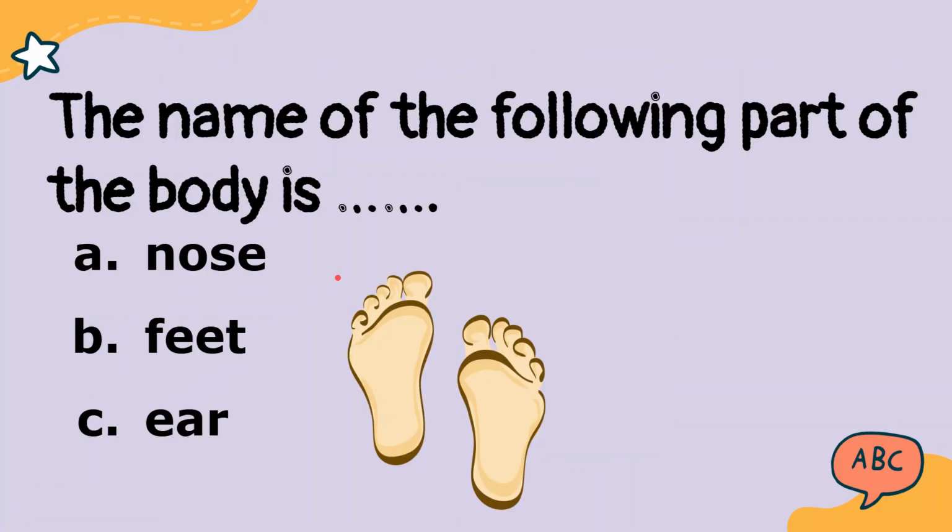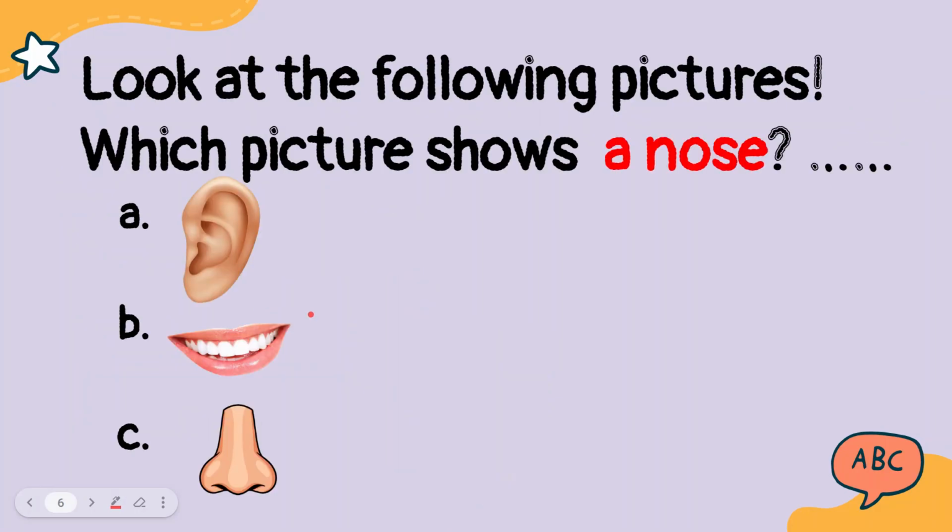Alright, how about this one? The name of the following part of the body is blah blah blah. A. Nose. B. Feet. Or C. Ear. Of course, the answer is B. Feet.